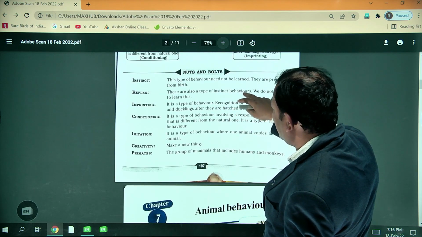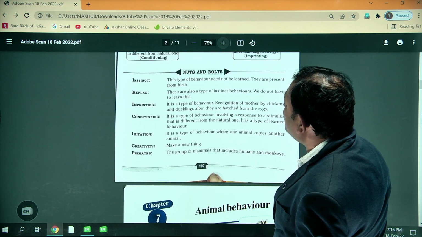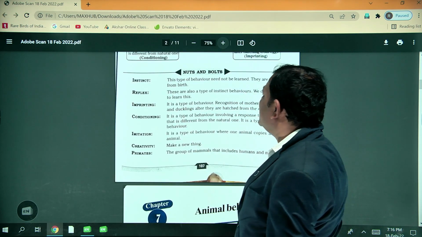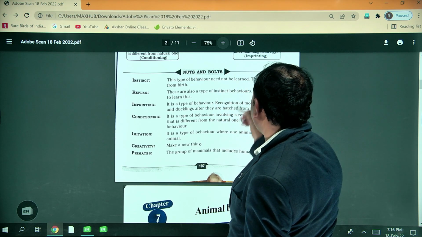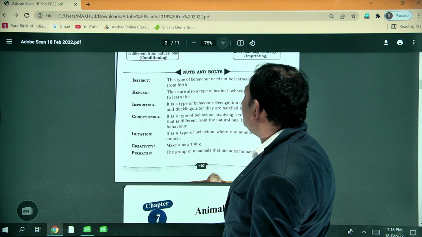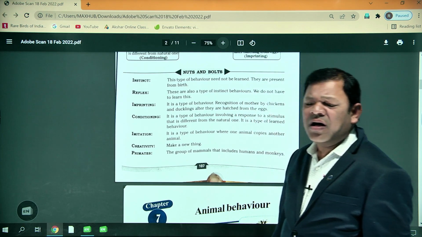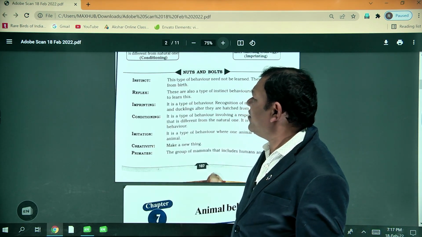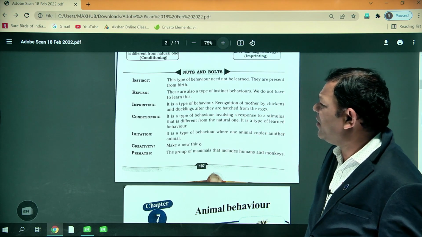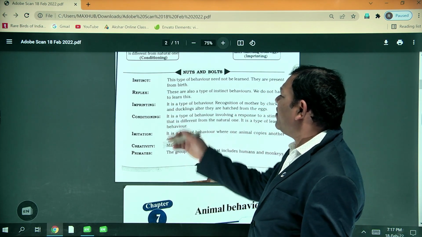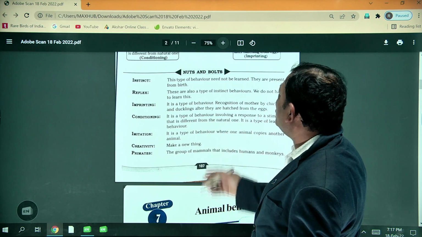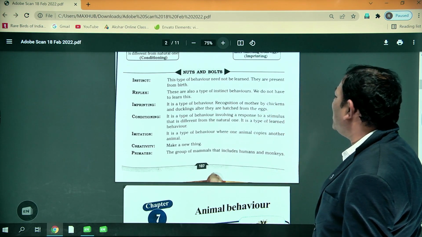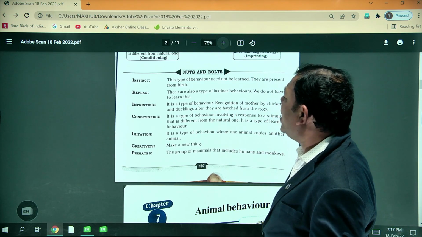So here are the important points. Instinct: this type of behavior need not be learned. It is present from birth. From the time you are born, we have this type of behavior, known as instinct behavior. Reflexes are also a type of instinct behavior. We do not have to learn this.